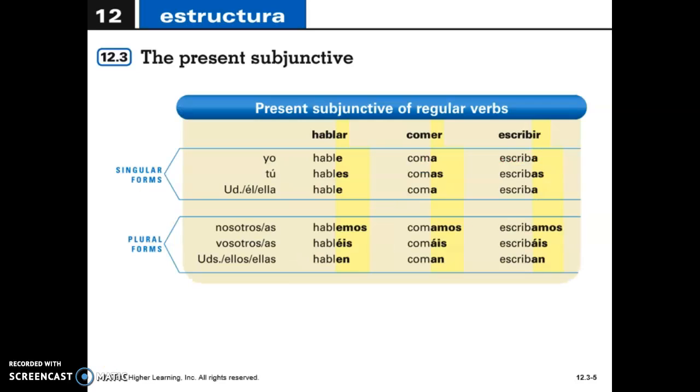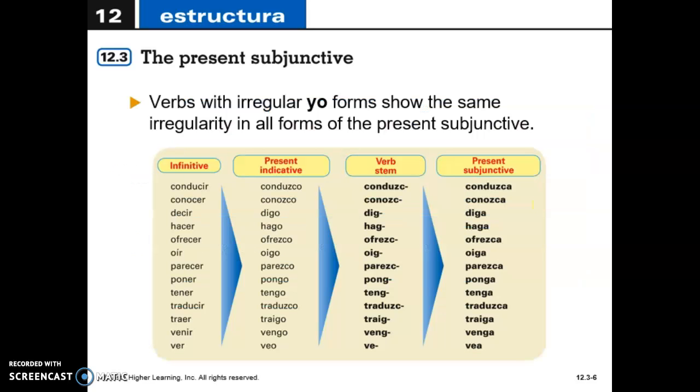Here we have the endings in a chart. So as you can see, they are going to be regular for regular verbs. They are going to follow this pattern. And I want you to look at the stem. That is the same stem that we have already learned how to get, okay? Dropping the ER or AR or IR, depending on the verb that we have, and keeping the stem and plugging in the subjunctive endings.